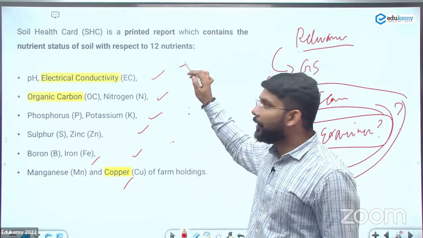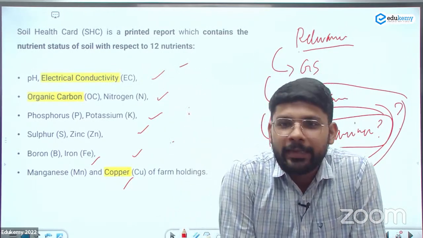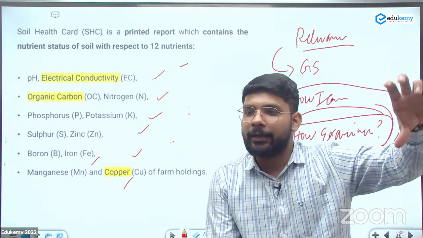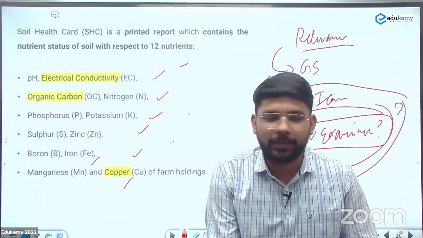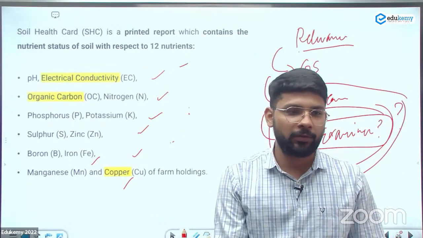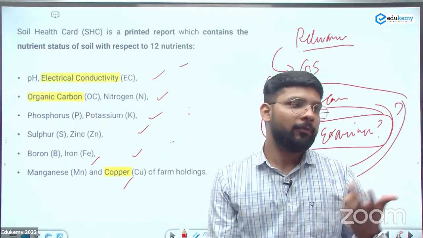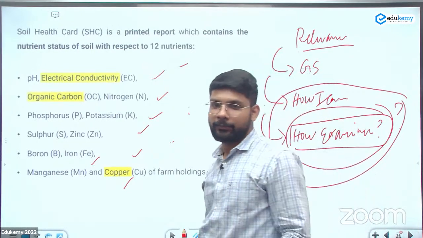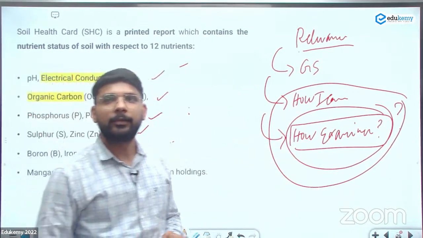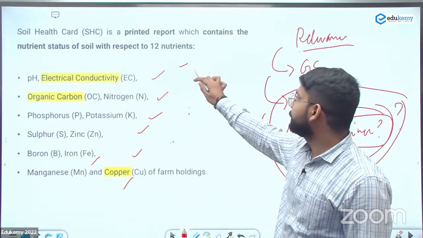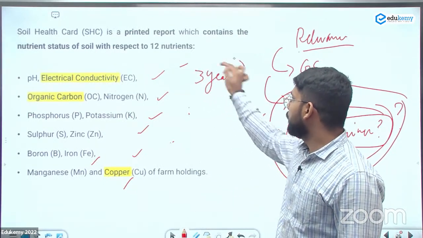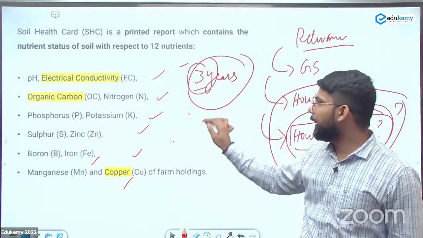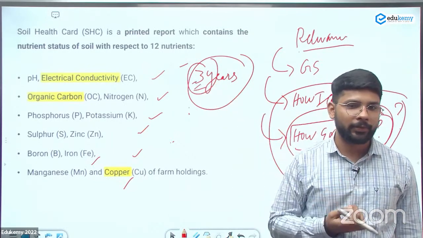ओके, टेल मी आफ्टर हाउ मेनी इयर्स अ फील्ड कैन बी रीटेस्टेड. मान लो आज मैंने एक फील्ड को चेक किया इन नजफगढ़ इन 2023. आफ्टर हाउ मेनी इयर्स I can recheck the information of that soil, or the farmer can apply for the soil health card again. 5 year तो गवर्नमेंट का टेन्योर होता है. नहीं, it's 3 years. After the 3 years, the farmer can apply. There can be the continuously recheck in a gap of 3 years. 3 साल के बाद continuously check होता रहेगा.